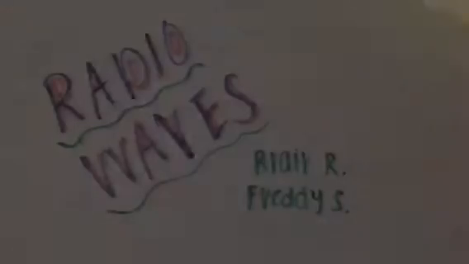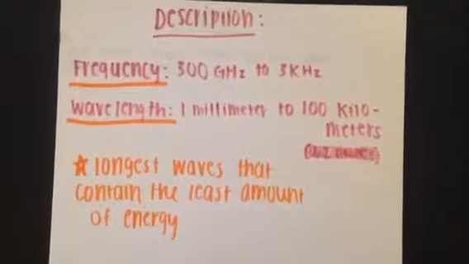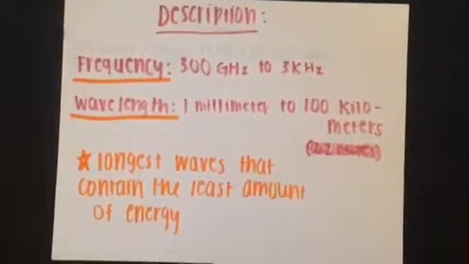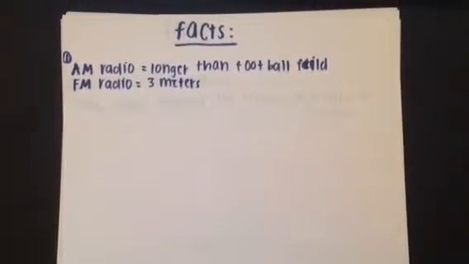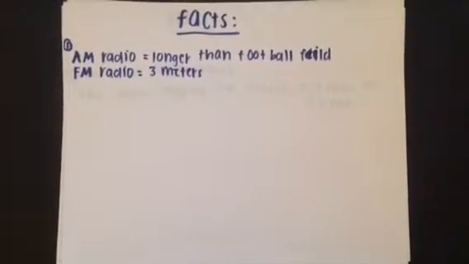Radio waves. The frequency is 300 gigahertz to 3 kilohertz. The wavelength is 1 millimeter to 100 kilometers. Radio waves are the longest waves that contain the least amount of energy. Facts. AM radio wavelengths are longer than football fields, while FM radio wavelengths are only 3 meters.